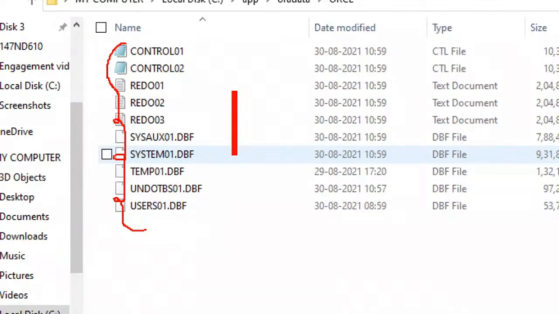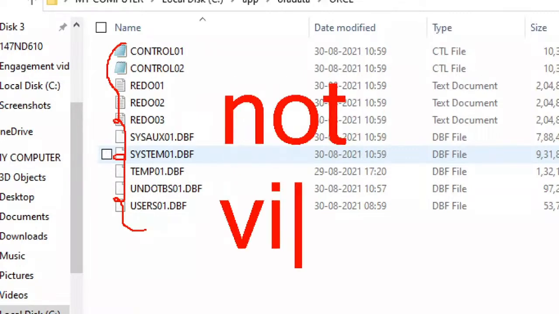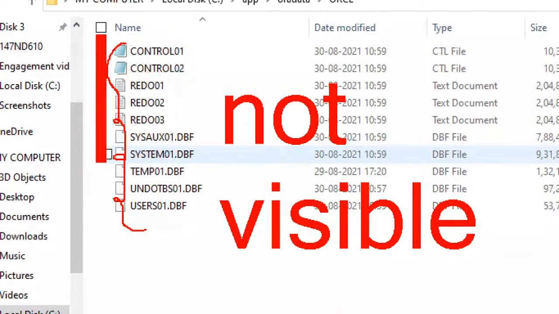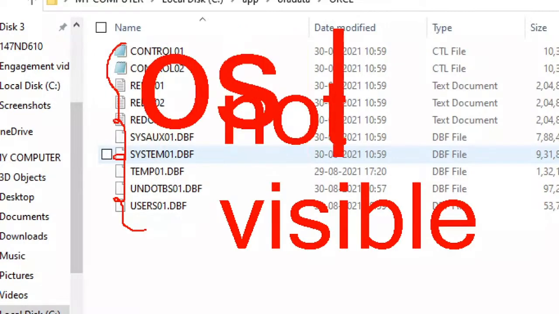But unfortunately, here, Z is a table I'm giving only. Is that table visible in the operating system or not visible? Very good. Not visible. You are observing or not? This is not visible. That's why a structure which is not visible in the operating system, OS, is called a logical structure. Very, very important. Tables are not visible in the C drive, D drive like that. Views are not visible in the C drive, D drive, E drive like this. Indexes, functions, procedures, not visible.